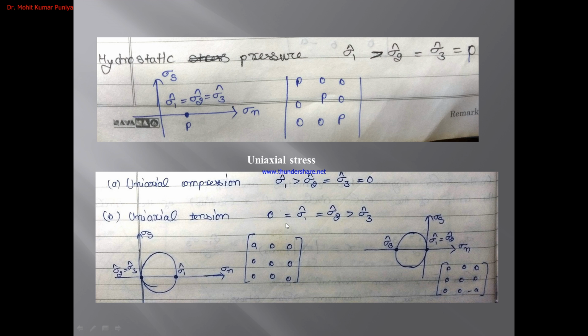Then uniaxial tension. In uniaxial tension, sigma 1 and sigma 2 will be 0, and sigma 3 will be less than 0. So this is the representation. Here we can see the horizontal axis is the normal stress. If we move towards the left direction, it will be minus, and if we move on the shear stress axis towards the downside from the center point, it will be minus. So tension is always created at the negative points. Here this is the negative axis, so the Mohr circle will be drawn towards the negative direction, and in the matrix it will be represented by a negative sign here.